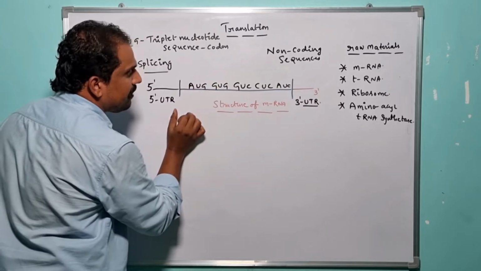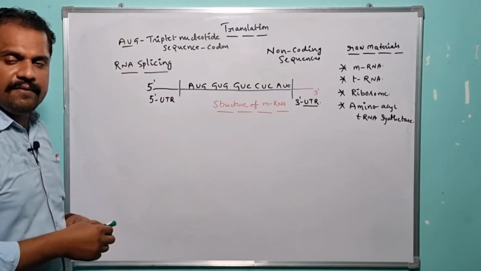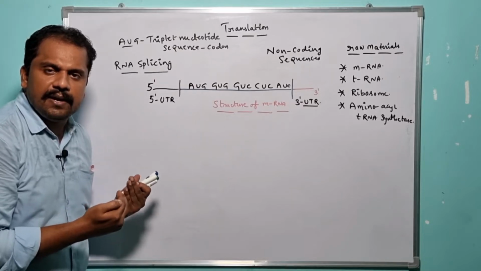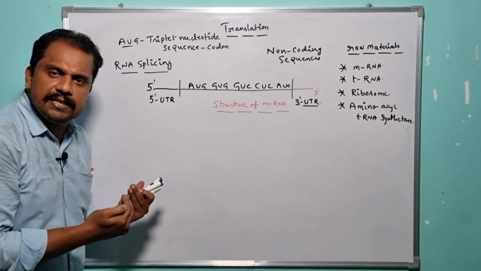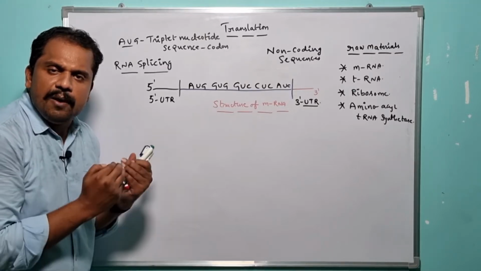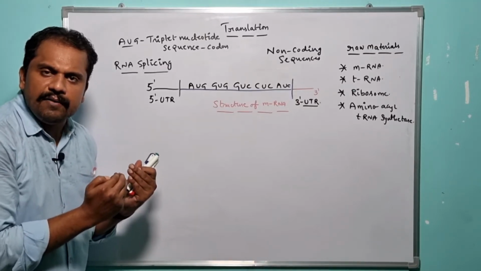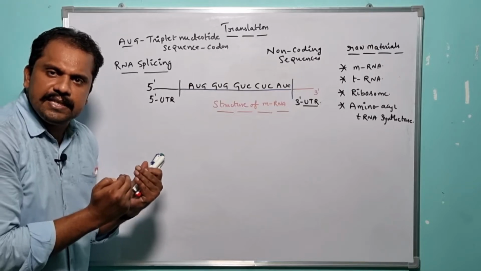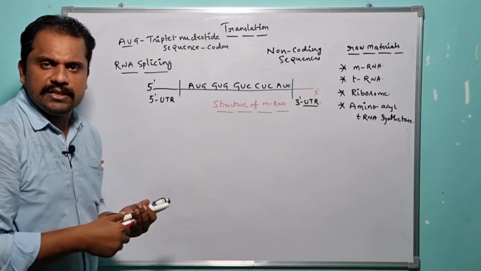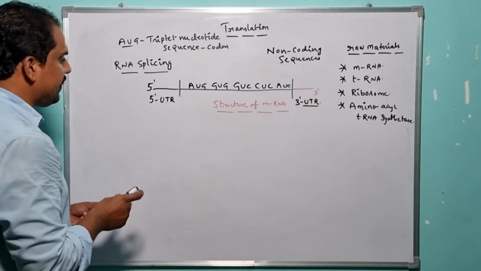So the mRNA which is available in prokaryotic organisms is defined as what? Polycistronic mRNA. Whereas the mRNA which is available in eukaryotic organisms is considered as what? Monocistronic mRNA, right? So let me write it here.